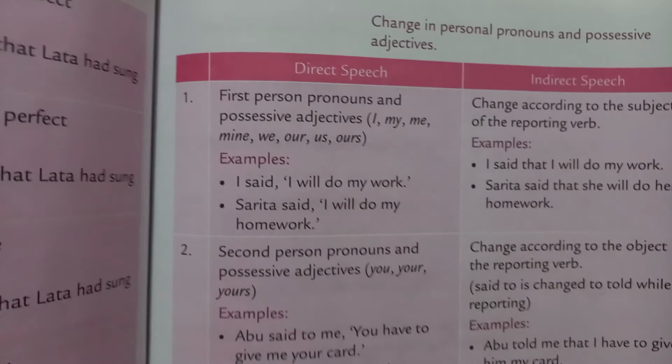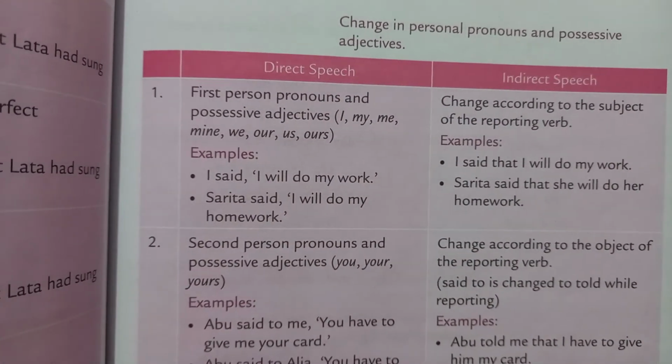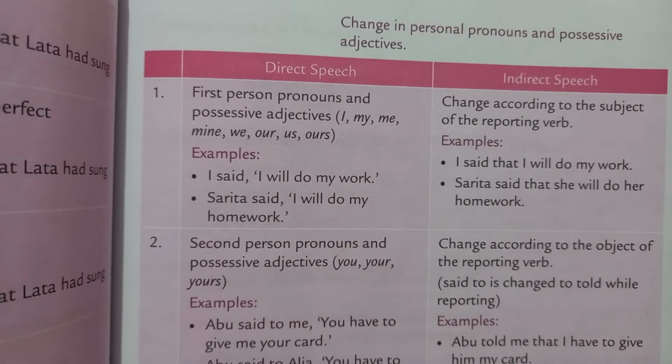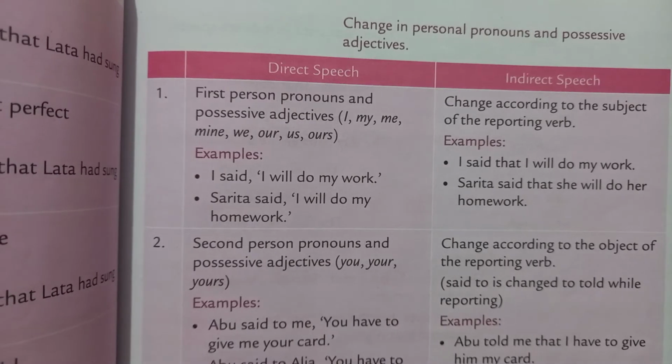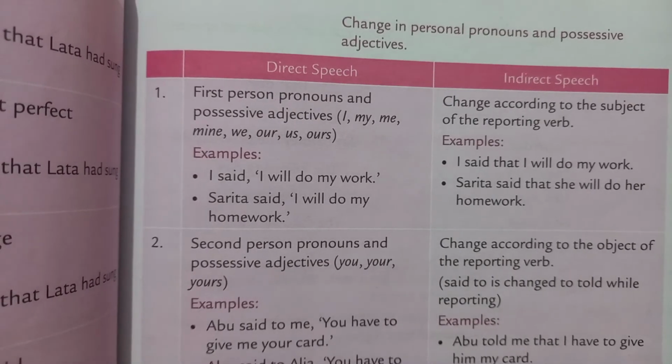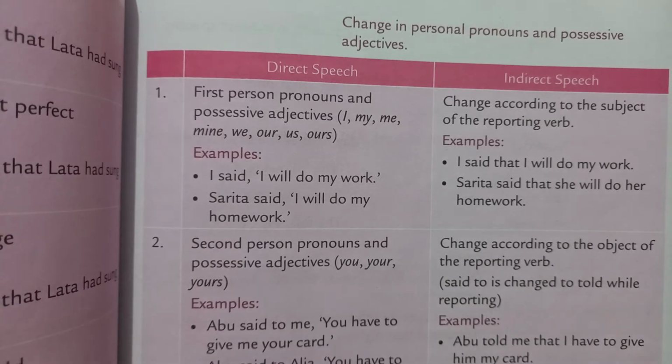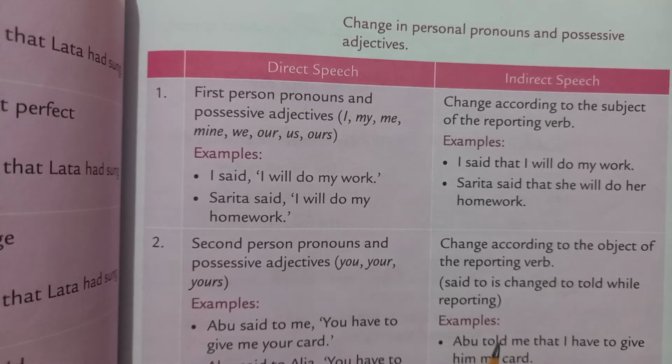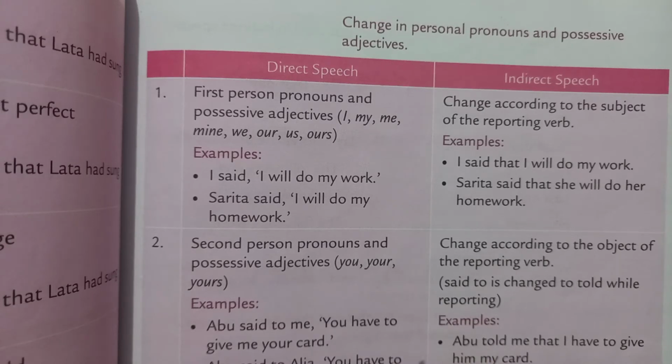Now see, change in personal pronouns and possessive adjectives. Personal pronouns and possessive adjectives. Possessive adjectives mean the things that belong to whom, here it is saying about the qualities. Adjectives means qualities.